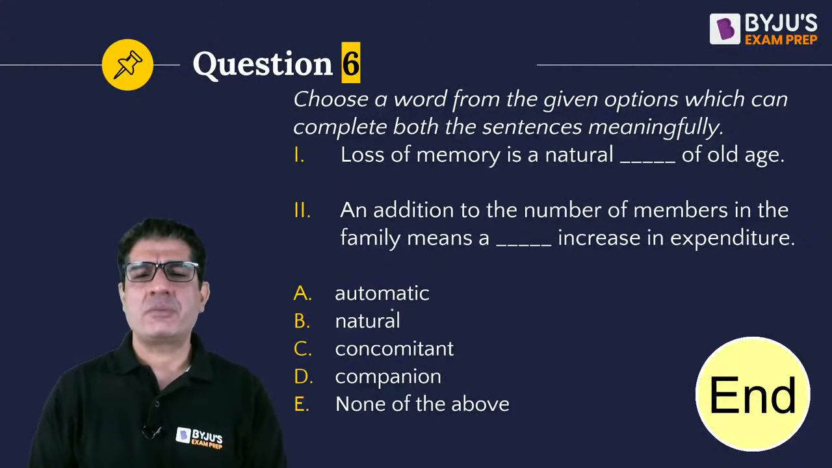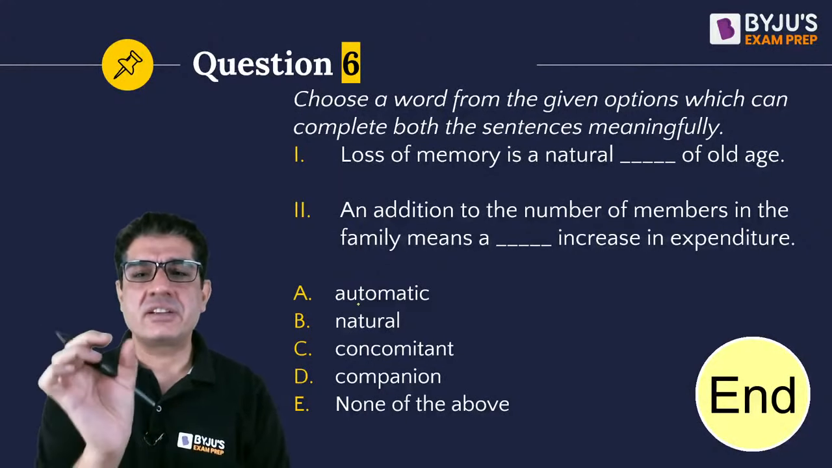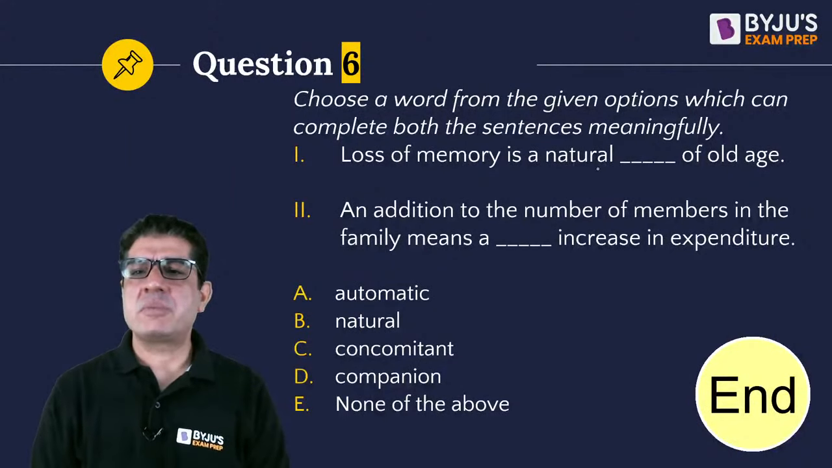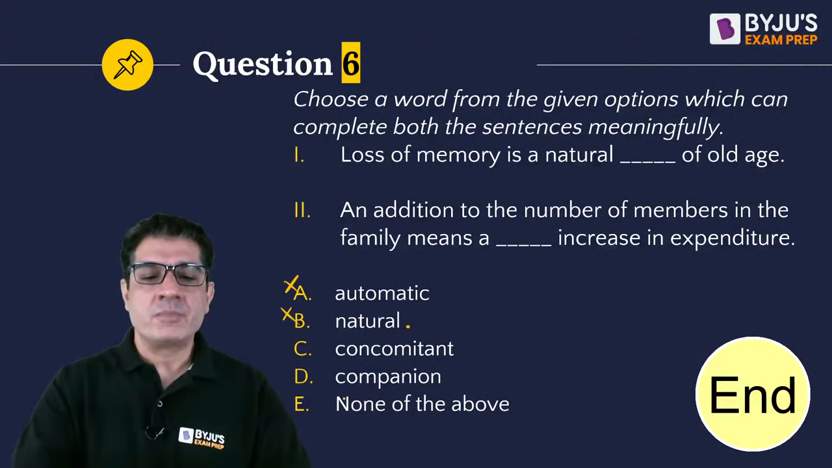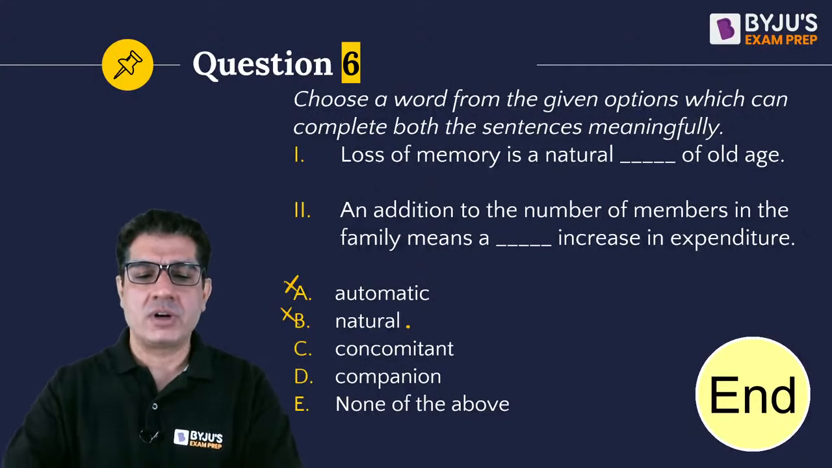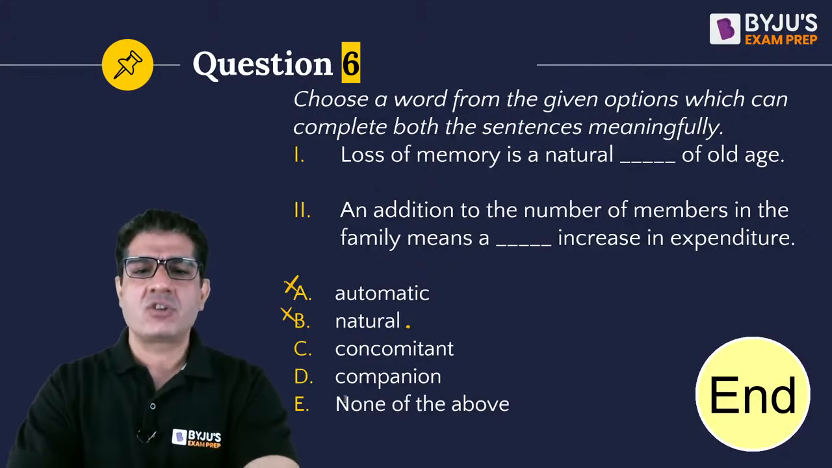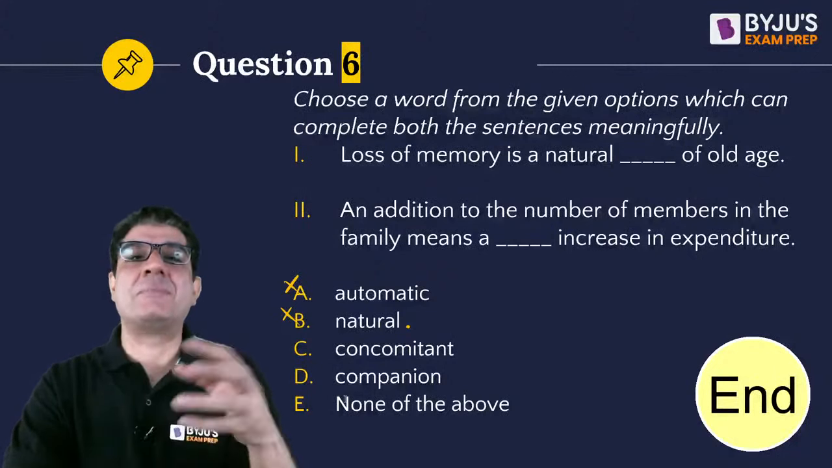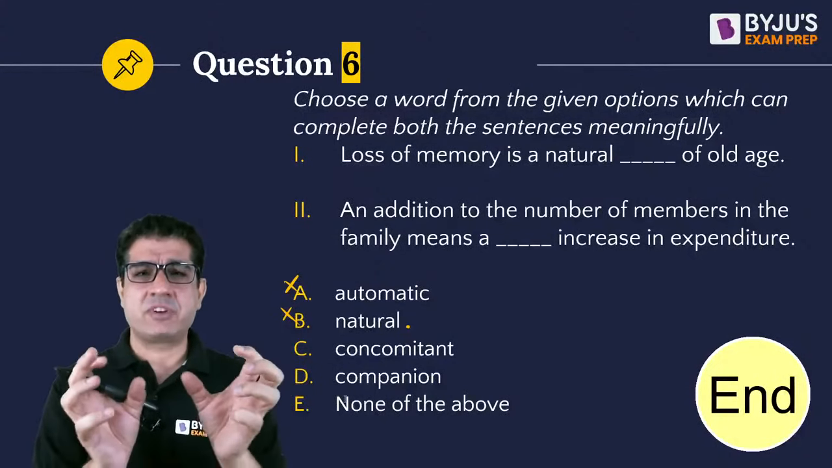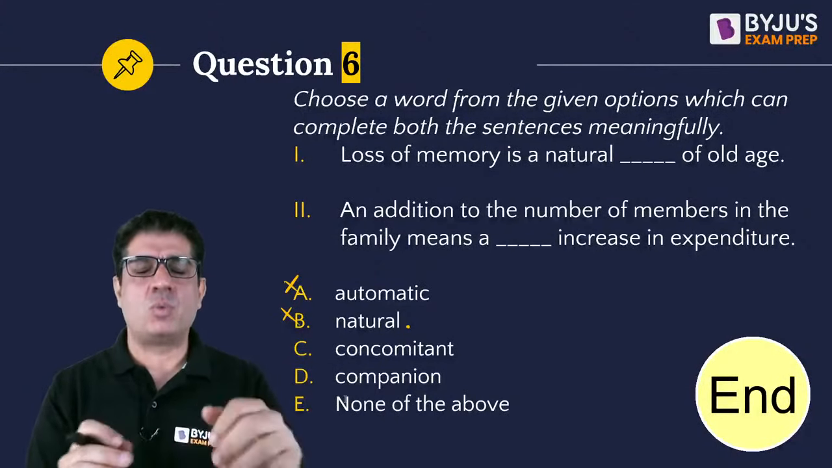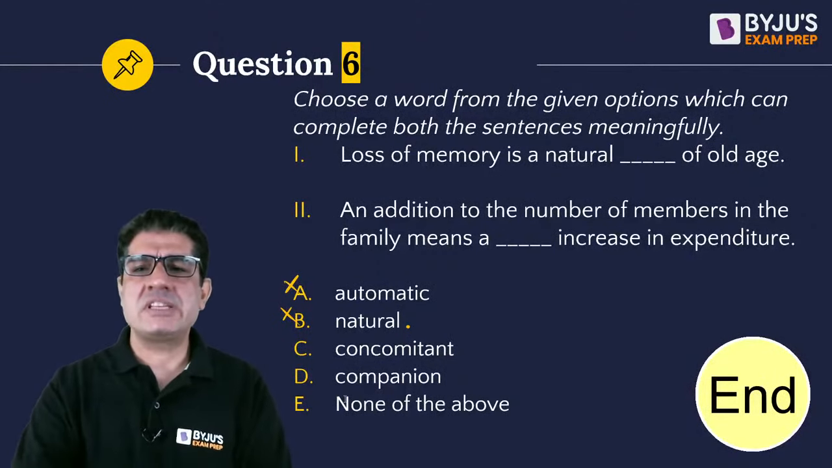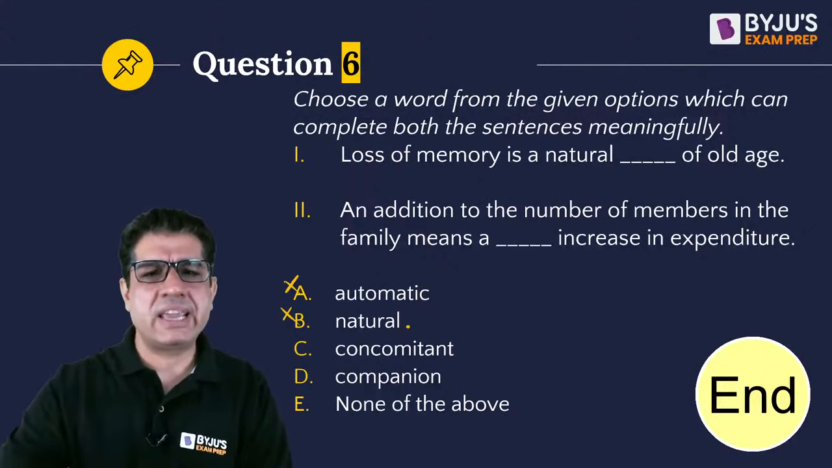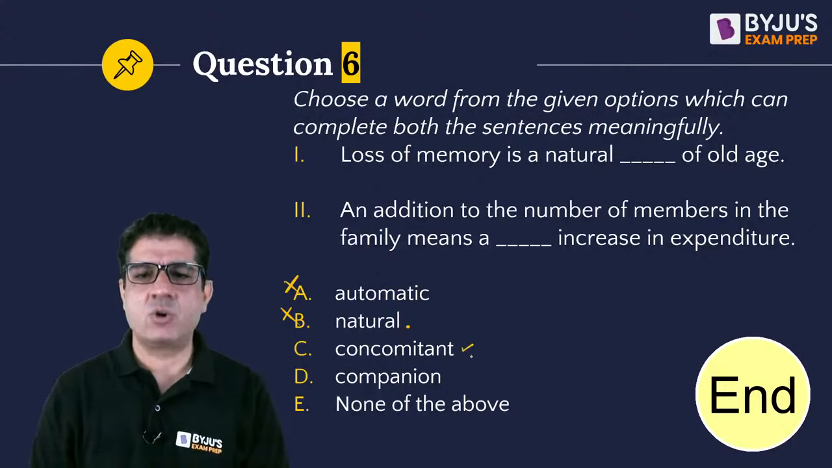Okay, so let's start with automatic. So what I do in these questions is that I take it option by option. So loss of memory is a natural automatic of old age. It does not go in the first sentence, so let's rule it out. Natural can't go. Let's rule it out. What do you understand by the word concomitant? Concomitant means something that happens with something else, right? So there are times when two things happen together. So one of those can be termed concomitant with the other one. So loss of memory is a natural concomitant of old age. Yes, that can go in the first blank.